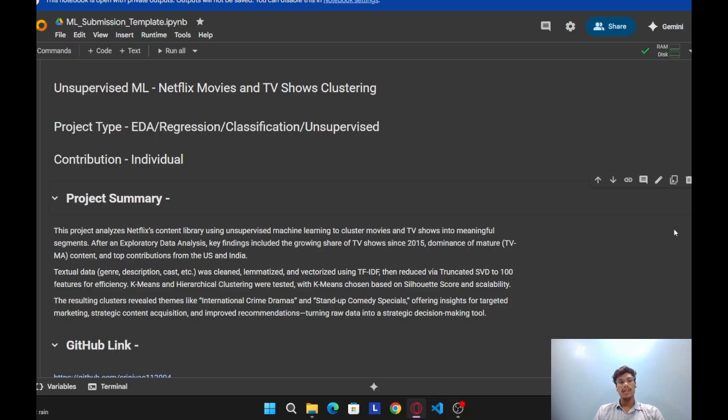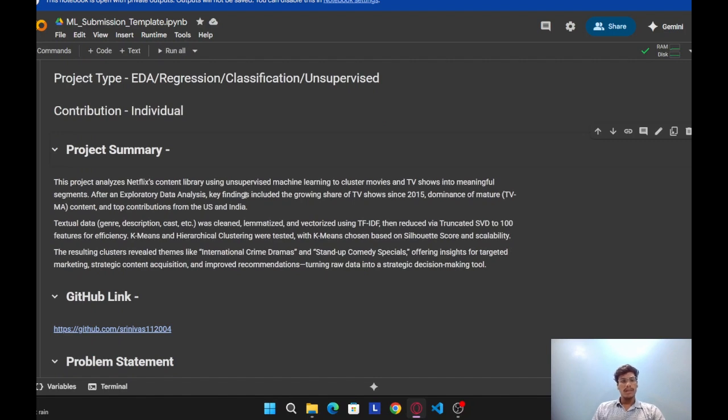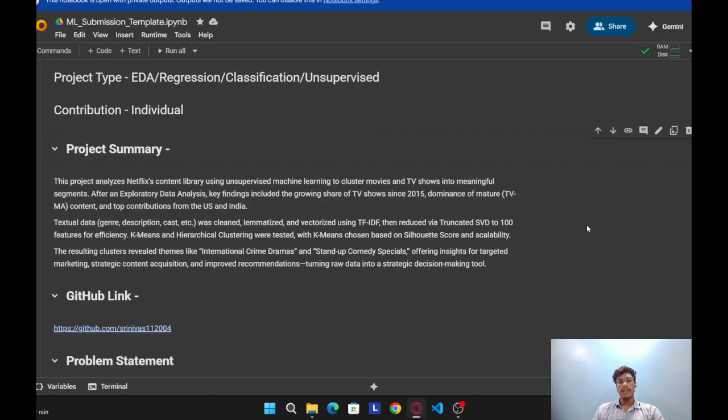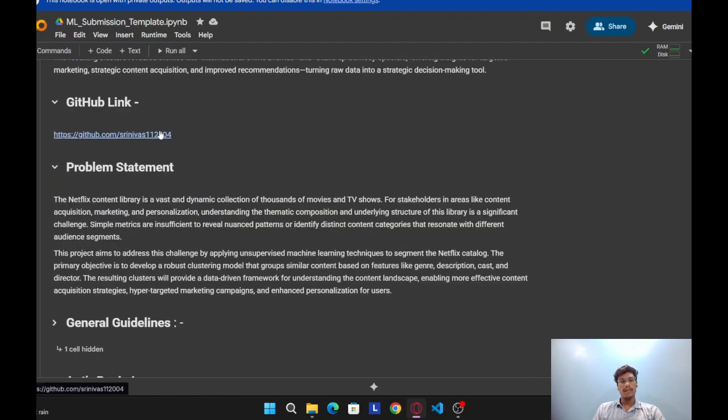The project title is Unsupervised ML Netflix Movies and TV Shows Clustering. The project type is EDA, Regression, Classification, Unsupervised Learning. Coming to the project summary, this project analyzes the Netflix content library using unsupervised machine learning to cluster movies and TV shows into meaningful segments. So in this we include EDA, regression, classification, and unsupervised learning to sort the Netflix data. Here is the GitHub link of this project.